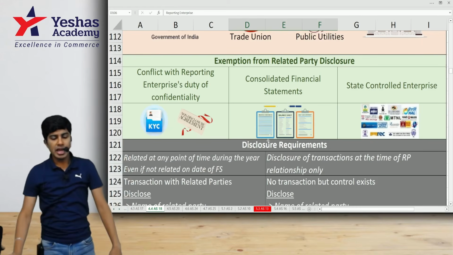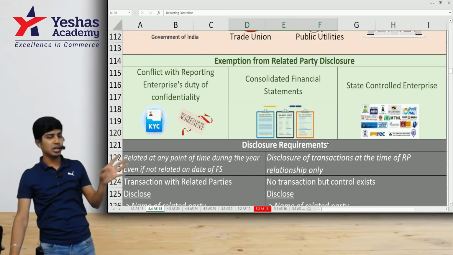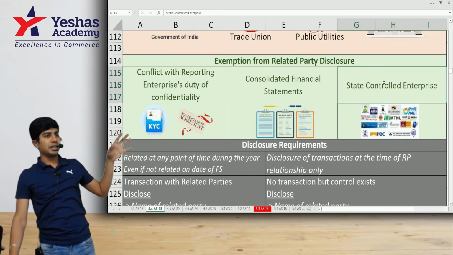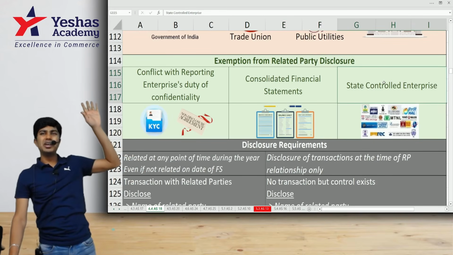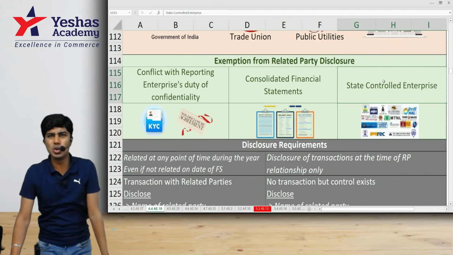Please get this. And in consolidated financial statements between the holding and subsidiary, no disclosure. If you are a state controlled enterprise, PSU, government controlled like BHEL, BEL, HAL, all of this, then no need to disclose this.